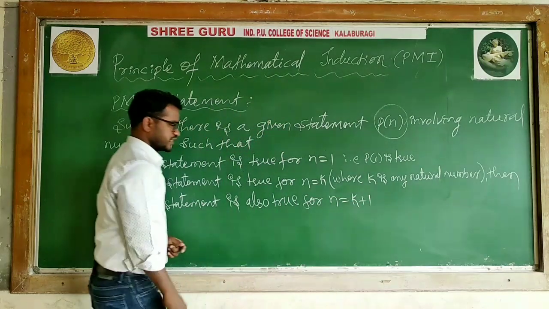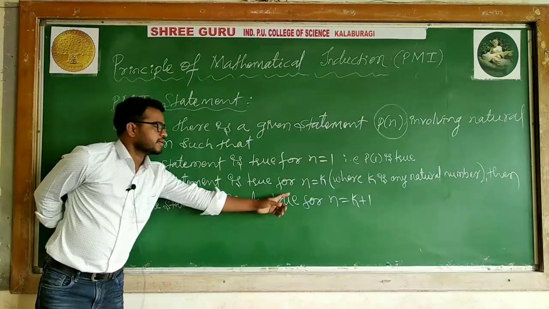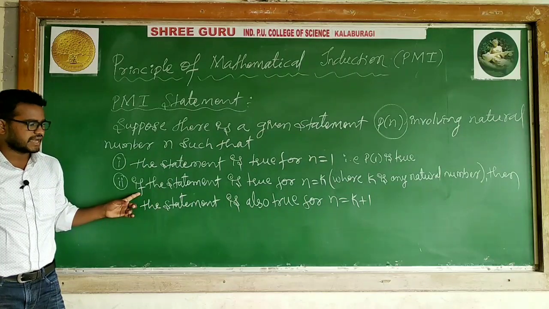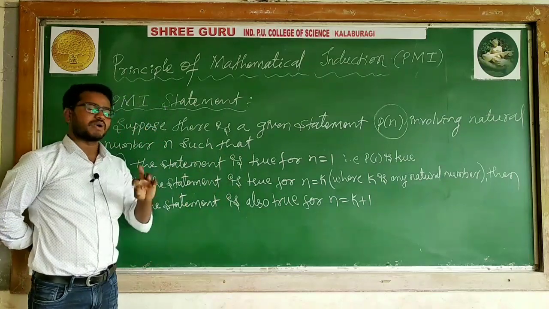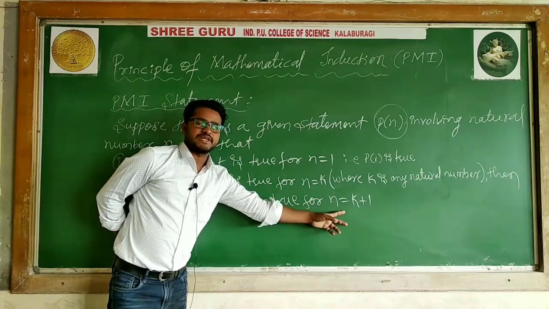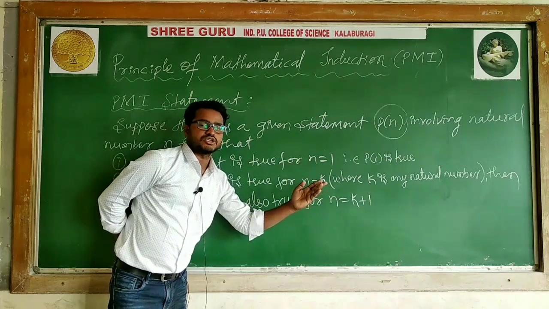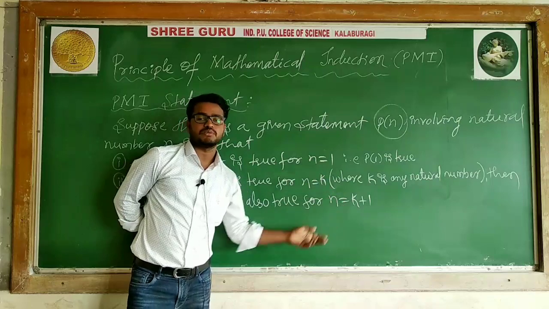Listen to me. This is very clear. This is the induction method. This is the main thing. When the given statement is true for n is equal to k, then the given statement is also true for n is equal to k plus 1. What is happening? When k is true, k plus 1 is true, means k is one number and k plus 1 is the next consecutive number. I can say this given statement is true for two consecutive numbers.